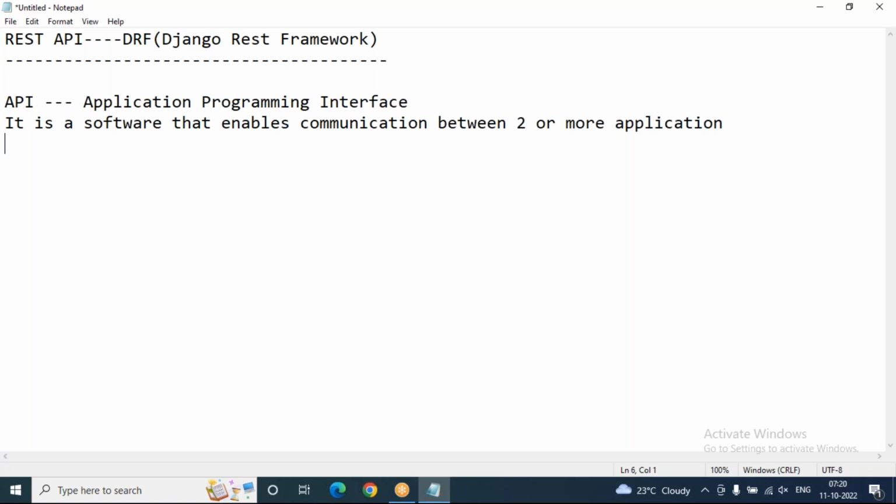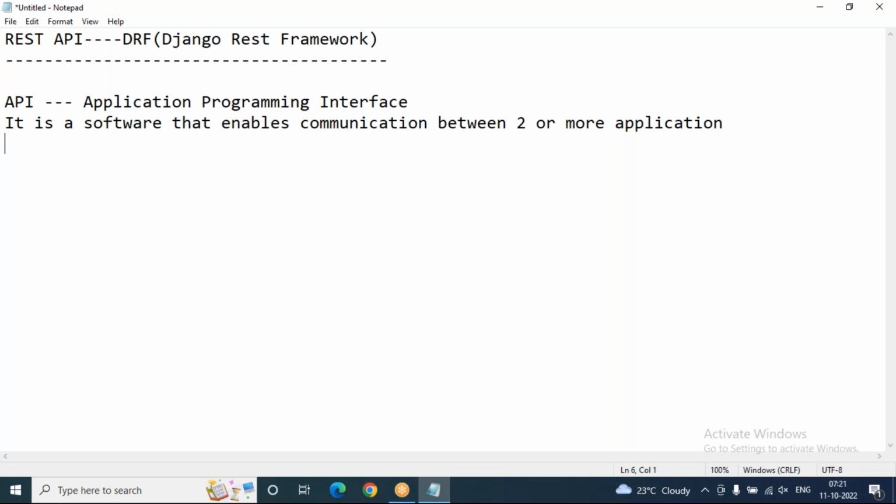We can say that the application need not be implemented on the same technologies, like Java to Java application or .NET application to .NET application. That is homogeneous communication. When we communicate between different types of applications, like .NET to Java, Java to Python, Python to .NET, that is heterogeneous communication. So ultimately, the communication medium is processed by using API only.